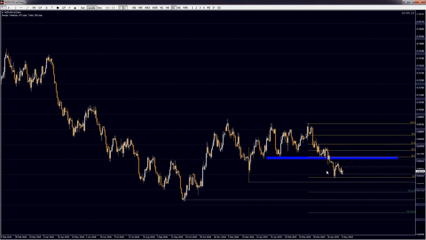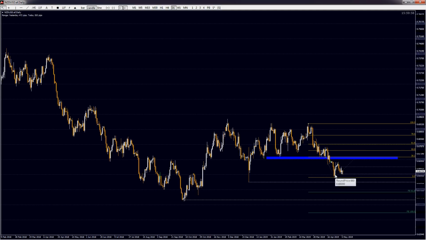Now, in terms of the Kiwi dollar, the pair has not really had any meaningful pullback that we can use as a more recent significant swing. So in this case, we could just simply draw in our fib from this recent daily swing high to this recent daily swing low, the high being close to that 0.69 level and the low being close to that 0.66.